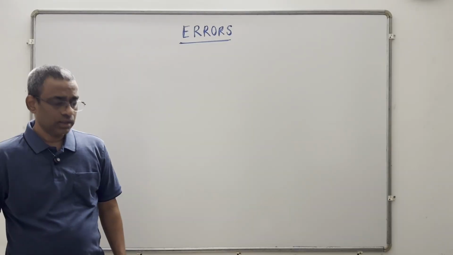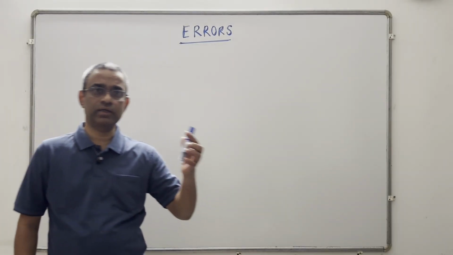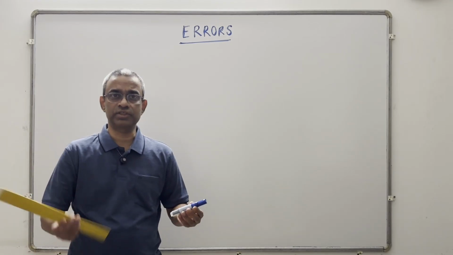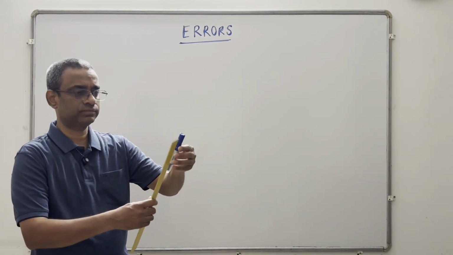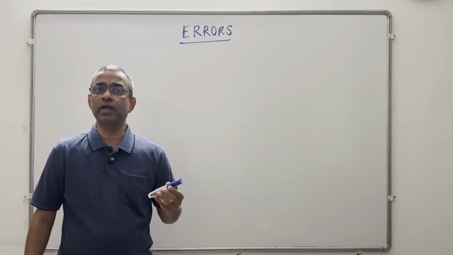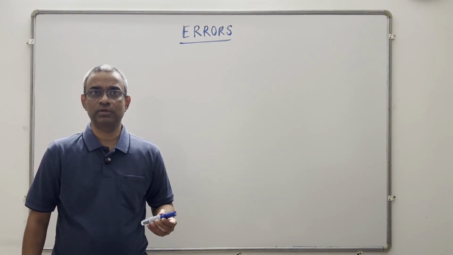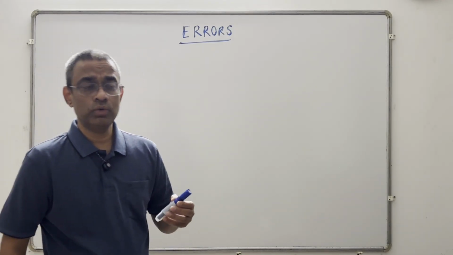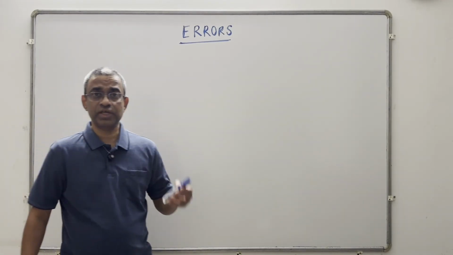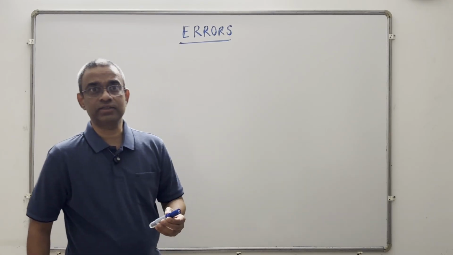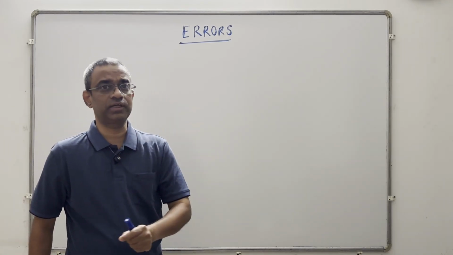Hello students, let us say we have a marker here and we want to measure the length of this marker with a scale, with a ruler. Can we measure it to 100% accuracy? It's not possible. No matter how precise the instrument is, how wonderful our eyesight is, still there is some uncertainty.